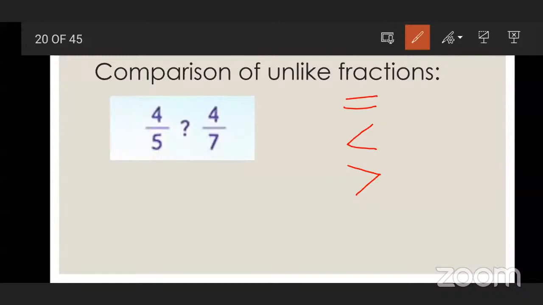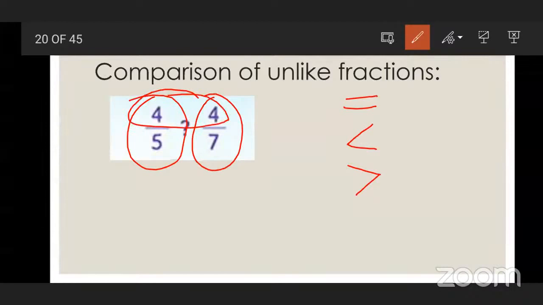So can you read these fractions? This is 4 upon 5, and this is 4 upon 7. Now, when you compare fractions, you see the numerator. Are the numerators the same? Yes, sir.